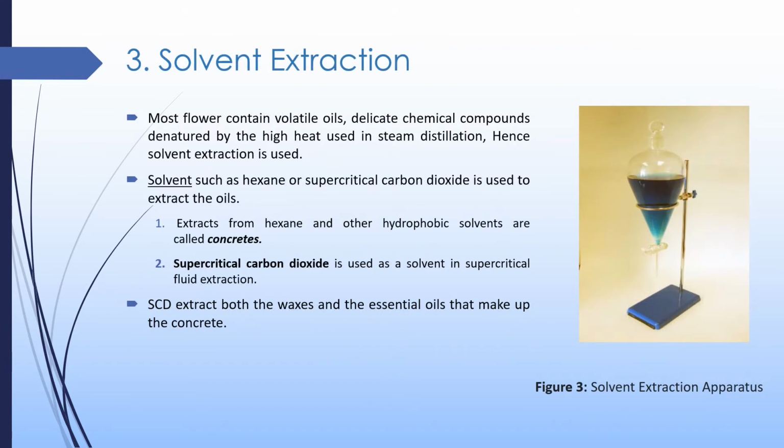The next method is the solvent extraction method. Most flowers contain volatile oils, meaning oils that evaporate easily even at low temperatures, and they have delicate chemical compounds that can be denatured or decomposed by heating in steam distillation. So we use another method to get these volatile oils, that is solvent extraction. In solvent extraction, we use a solvent such as hexane or supercritical carbon dioxide to extract the oils.